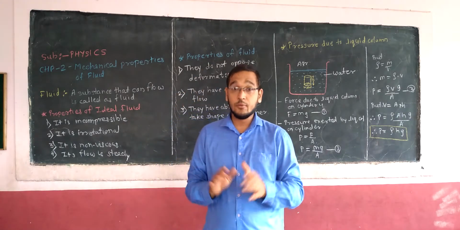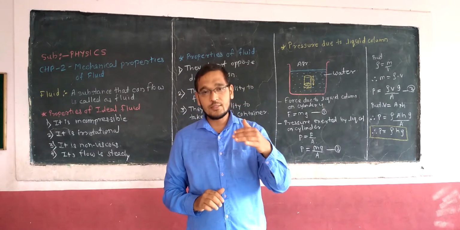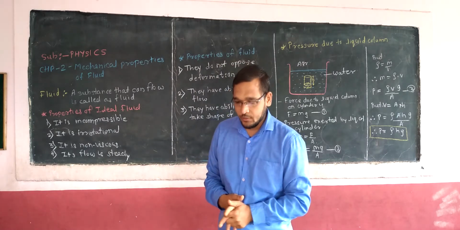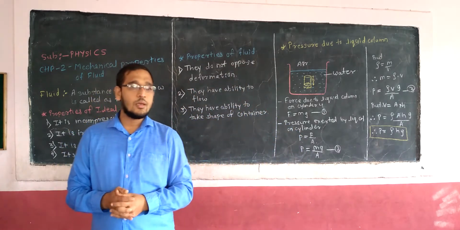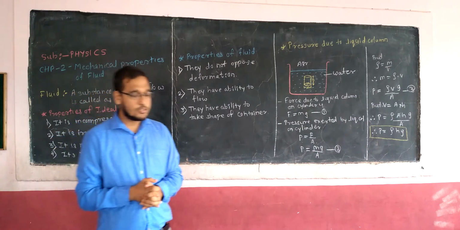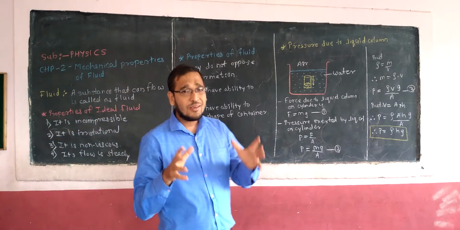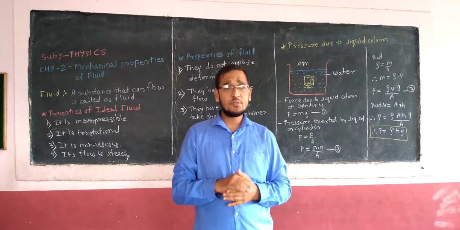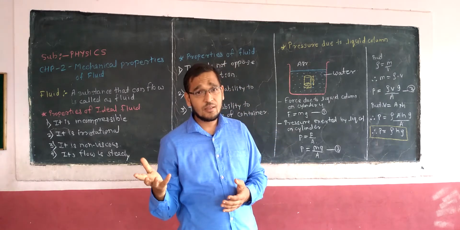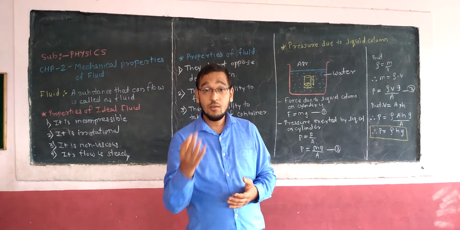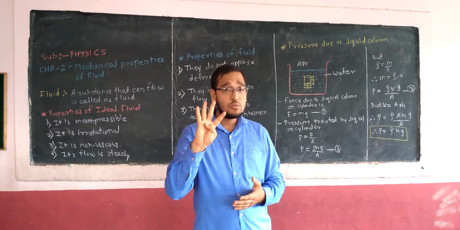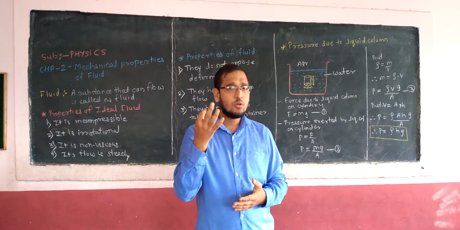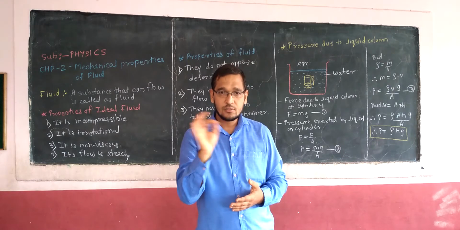Before that, we will have a glance about matter. What is matter? A substance which is available in this environment is called matter. Then we classify the matter into different types. How many types of matter are there? There are three types of matter. Also, we can say there are four types, but the fourth is not 100% justified.